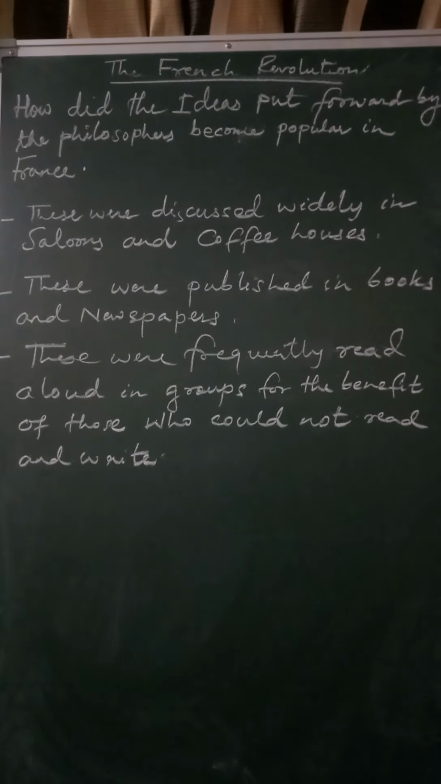These ideas were also frequently read aloud in groups for the people who could not read and write. Means those people who were illiterate, those people who could not read out the ideas in the books and newspapers. For those people, the ideas were frequently read aloud so that they can hear the idea, they can understand the idea, and the ideas can spread in different parts of France. Now, by taking help of these ideas, the middle class people started demanding equality in the society.